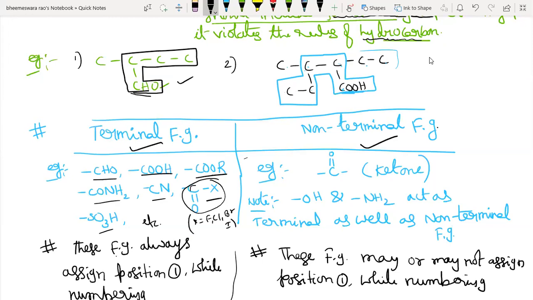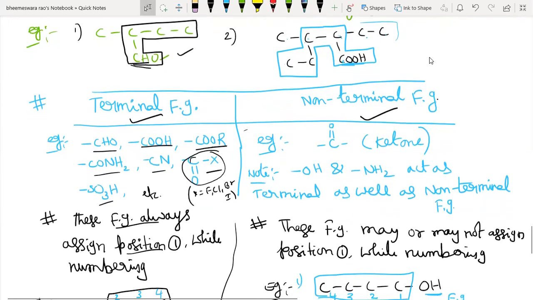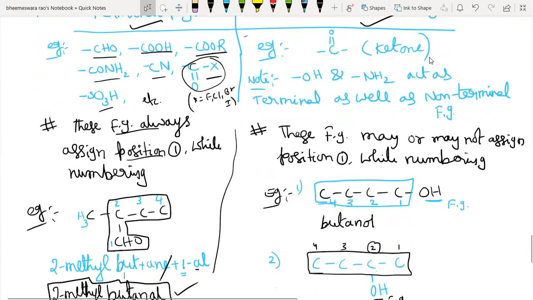So these functional groups always get position 1 while numbering the parent chain. Like the example we have taught here, aldehyde, this 4 carbon chain is the longest parent chain. So you should begin from here. So its name is 2-methyl butanal.